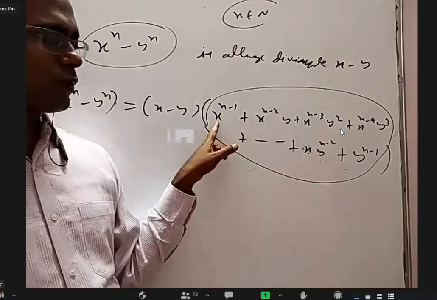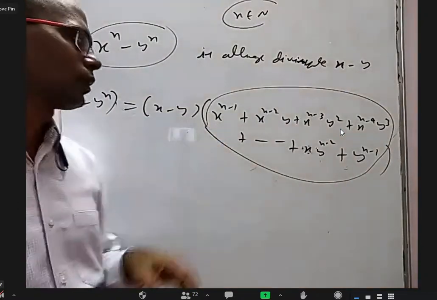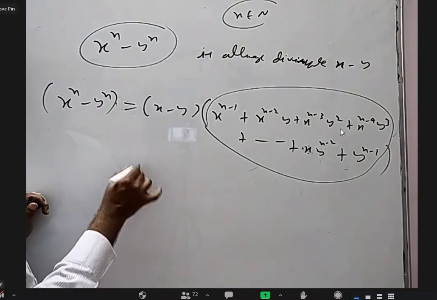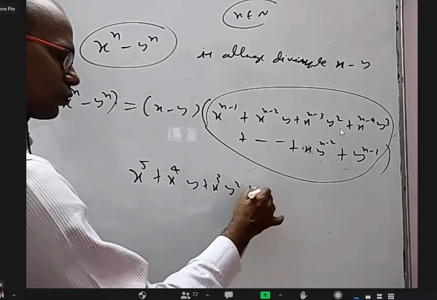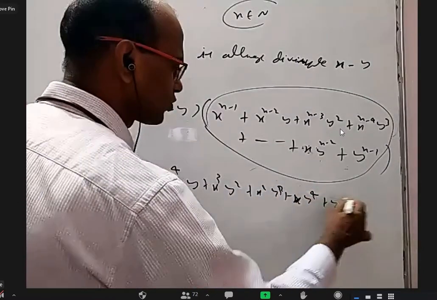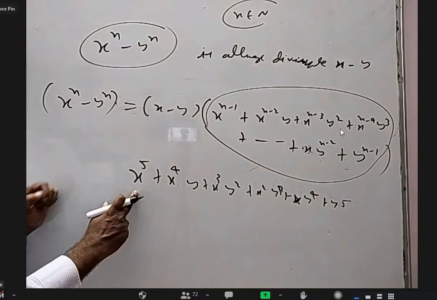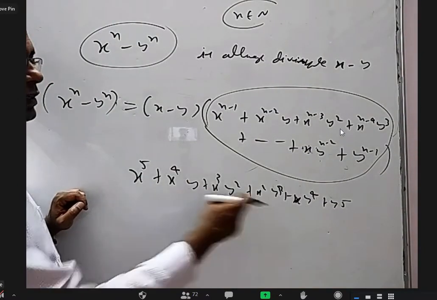This by this, what is it? Y by x. For example, if I write x power 5, x power 4 into y, x cube into y square, x square into y cube, x y power 4 plus y power 5. You take this by this, will you get y by x? Yes, sir. This by this is y by x, this by this is y by x.